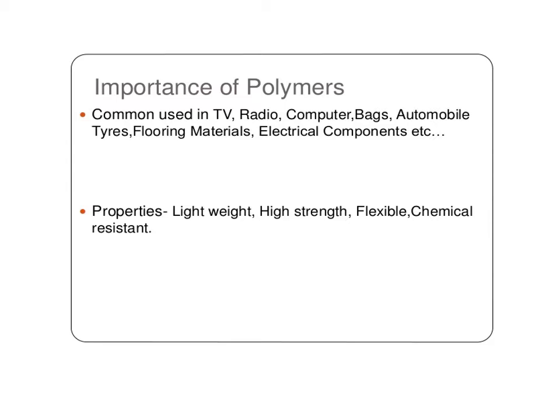Now, what is the importance of these polymers? These polymers are commonly used in TVs, radios, computers, bags, in automobile industries, tires, flooring materials, and the electrical components. And what are the properties of this polymer? It is lightweight, having higher strength, flexibility, chemical resistance. So it can be used as a soft material to make the wrapping material, or it can be used as a hard coating to make the water tanks.